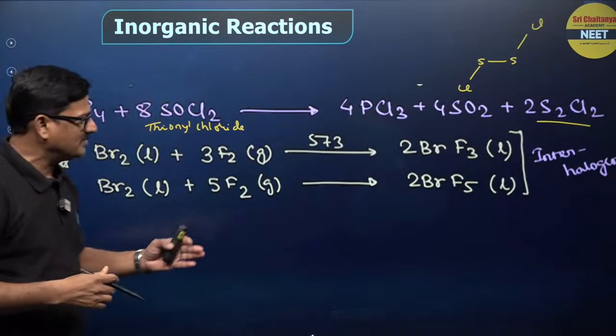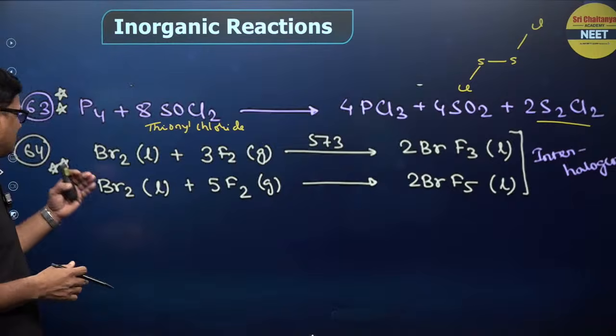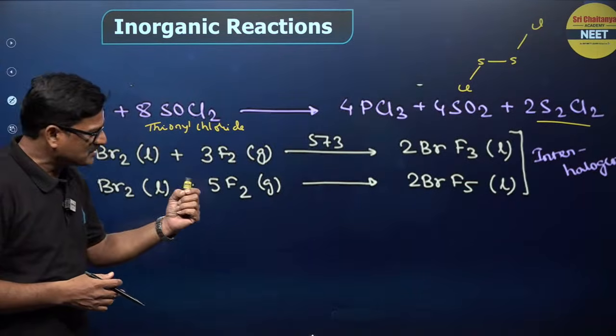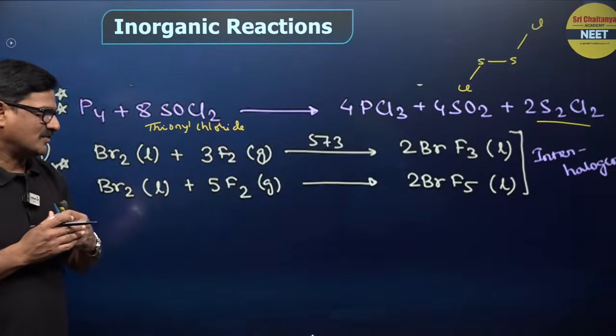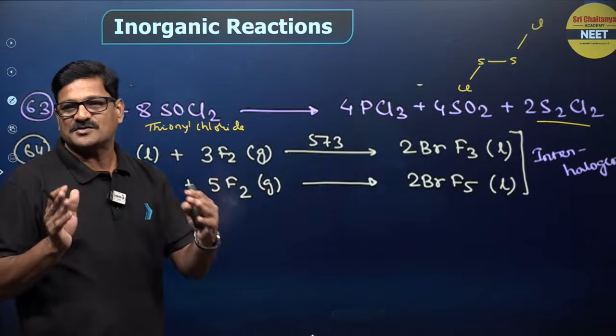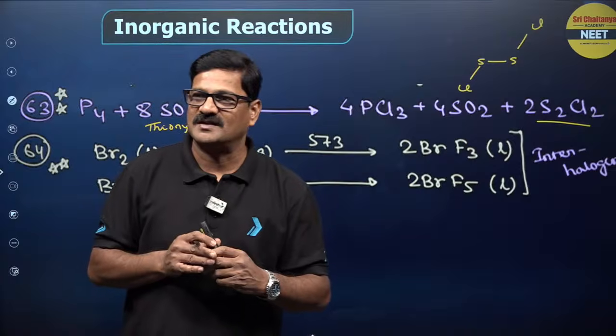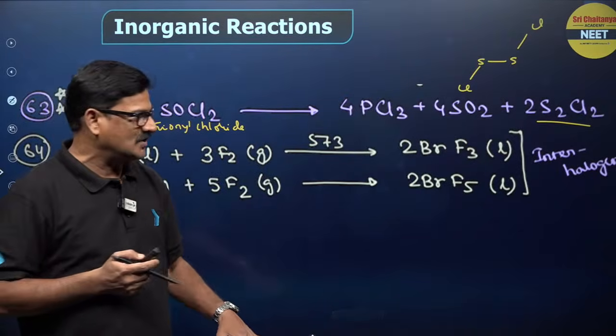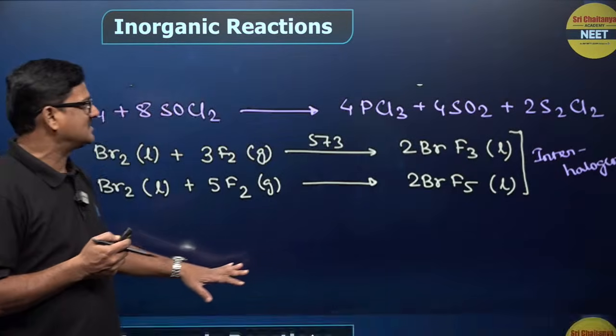Br2 plus F2, BrF3, and Br2 plus F2 at high temperature, BrF5, interhalogen compounds. Interhalogen compounds are more reactive than their corresponding normal halides. So, like that you can do this.